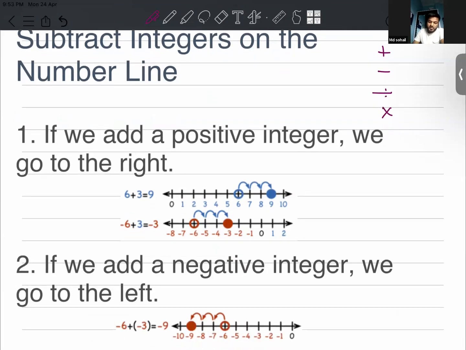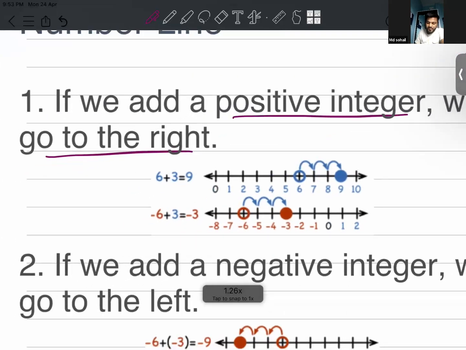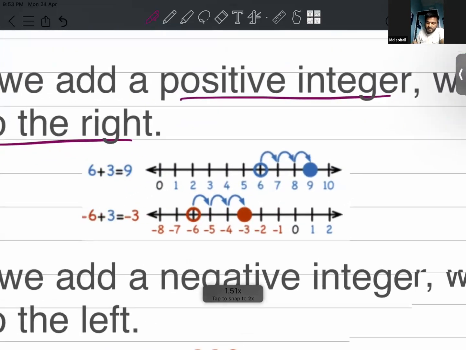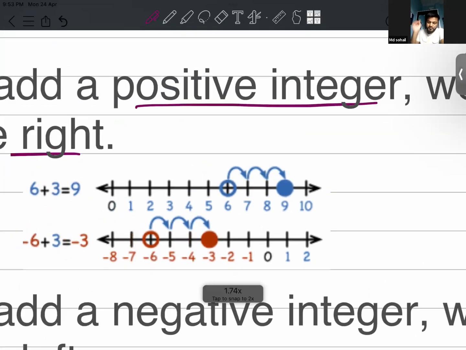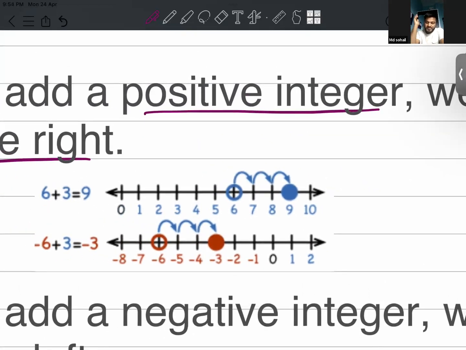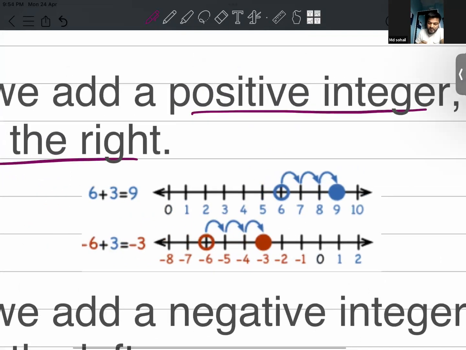Now, if we add a positive integer, we go to the right. On this number line, take any positive integer. Let's say, as in the figure, we take 6, which is a positive integer.